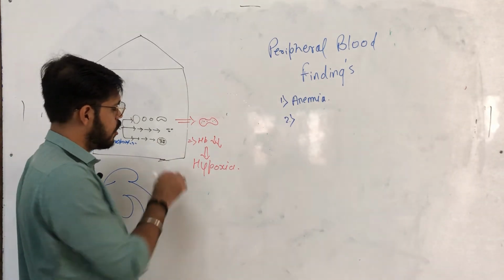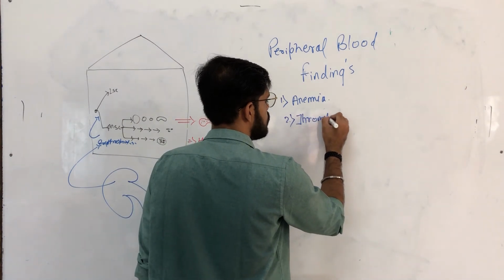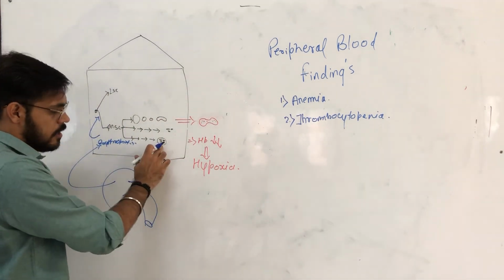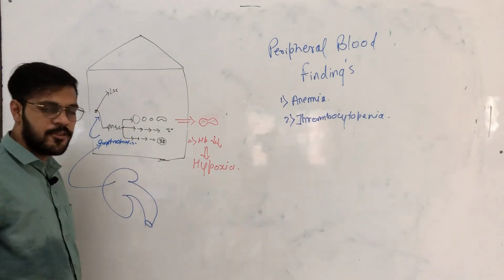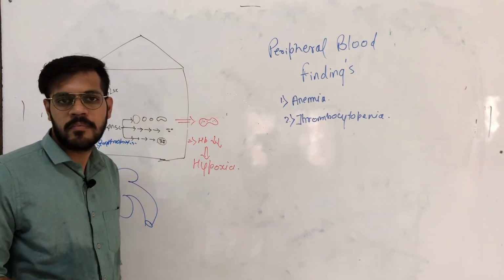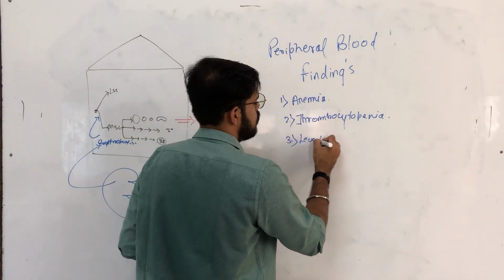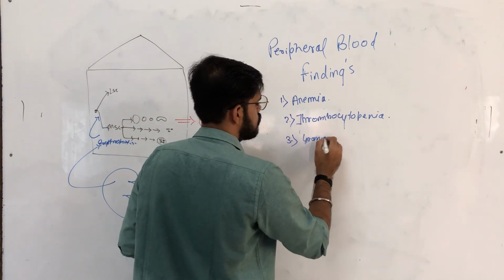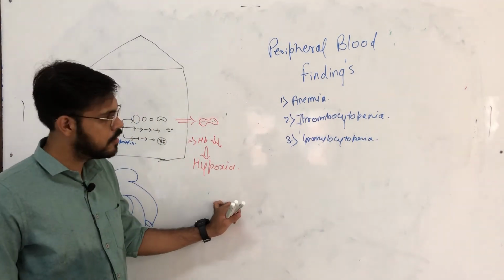Hence, there is a deficiency of platelets, which we call thrombocytopenia. The granulopoietic pathway is also affected, so the neutrophils or leukocytes are also less in number, and the patient may develop leukopenia, or in simple words, granulocytopenia.